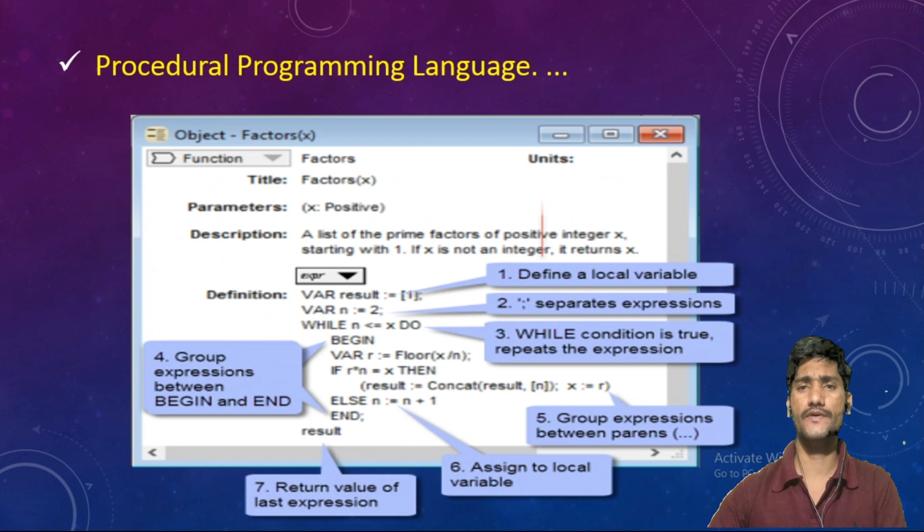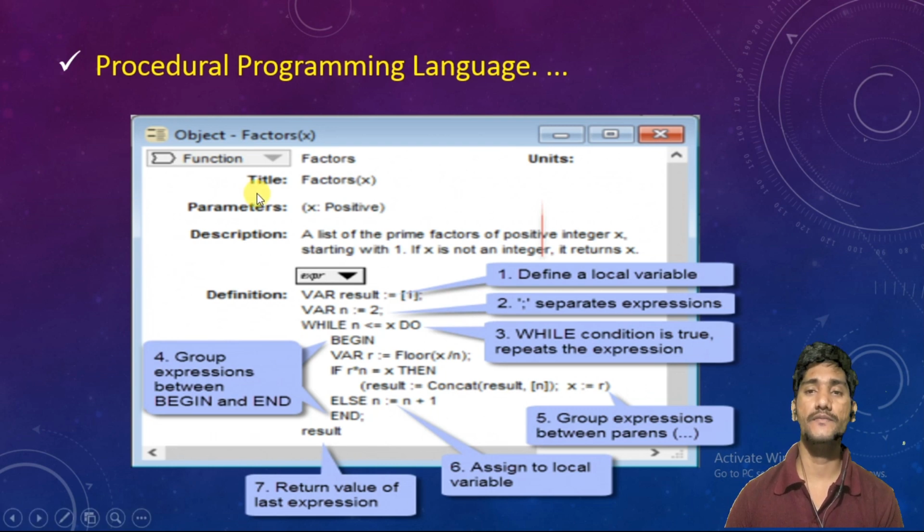Like, if we are doing one test, think we are finding the pH of water. For that we write the title, finding pH value, then operators, then description, then procedure, then we write the result, right? Like this, here also the same: title, parameters, description, definitions, then we perform all these operations. If you see here: defining local variable, separate expressions, then while the condition is true, repeat the same expression.